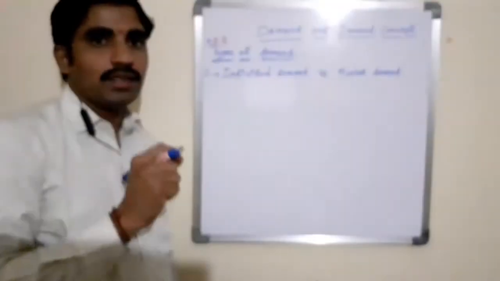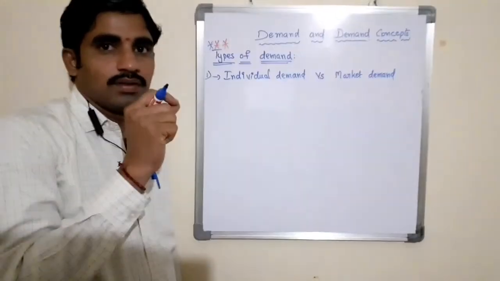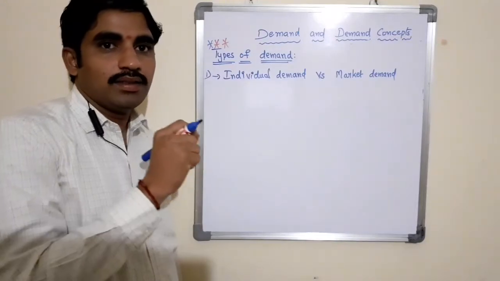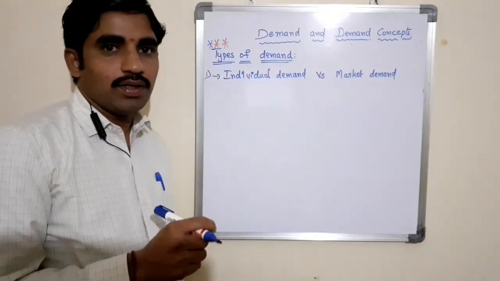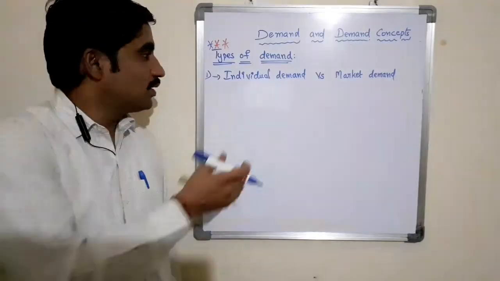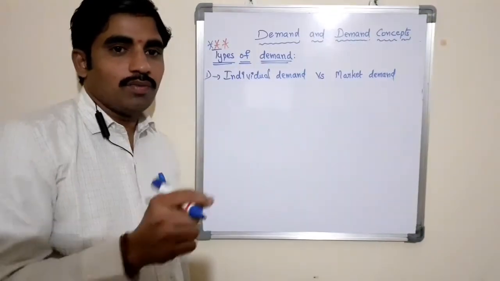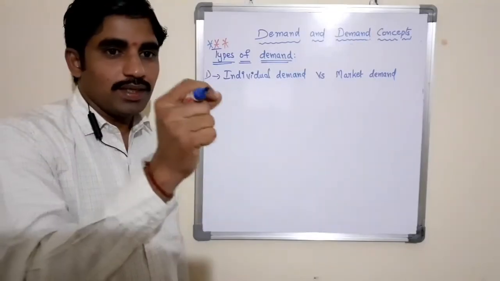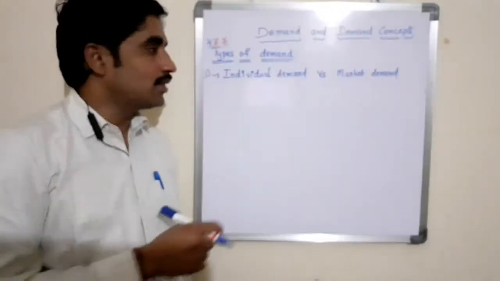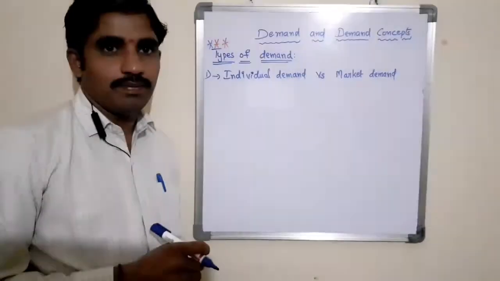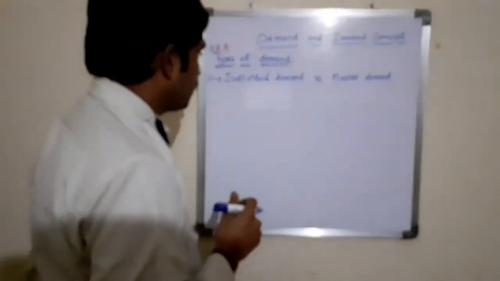Individual demand refers to the quantity demanded by an individual for a product at a particular price and within a specific period of time. Or the demand for a particular commodity from a particular person or customer is said to be the individual demand. Let us take one schedule here.